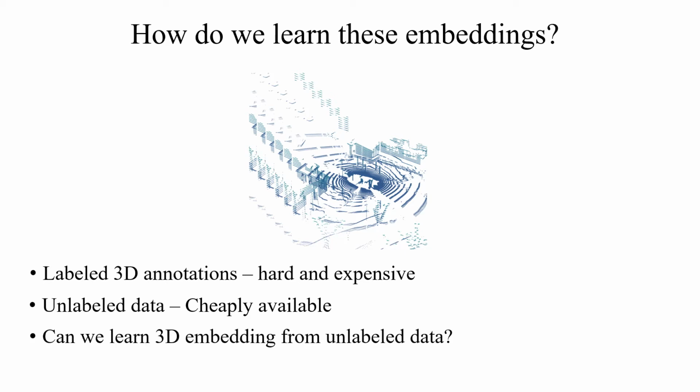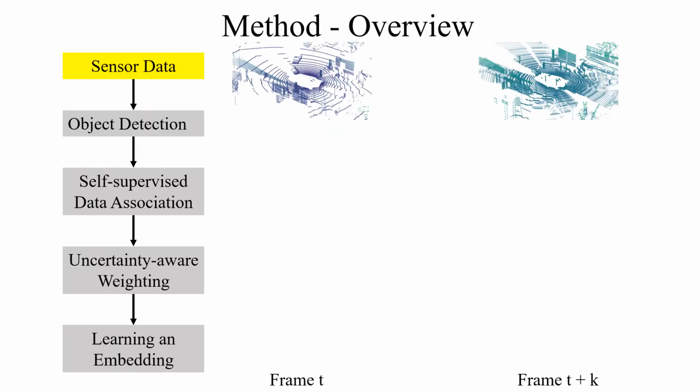A natural question is, can we learn 3D embeddings from unlabeled data? And the answer is yes. In this work, we propose to leverage unlabeled data via uncertainty-aware self-supervised learning of 3D data association without the need of any labeled data. Here is an overview of our method.